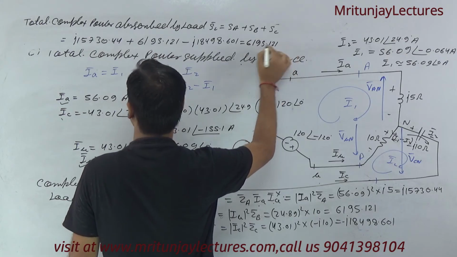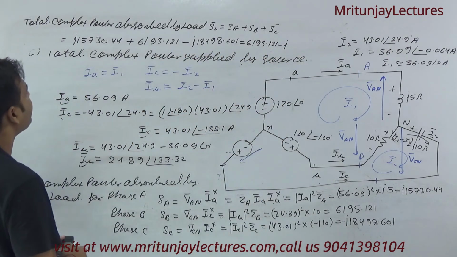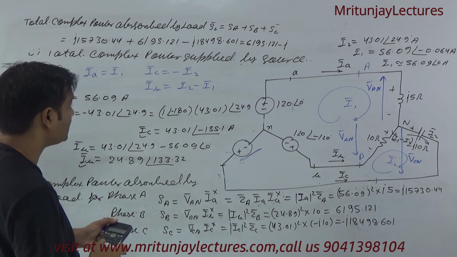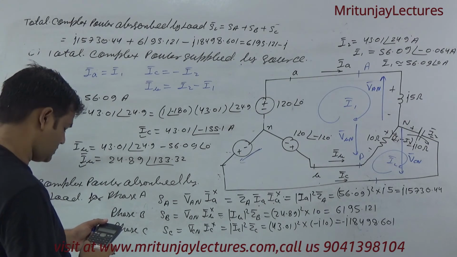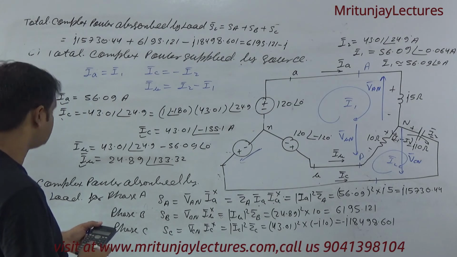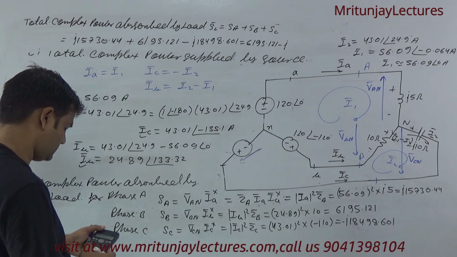6195.121, that is minus of 18498.601, and 15730.44.